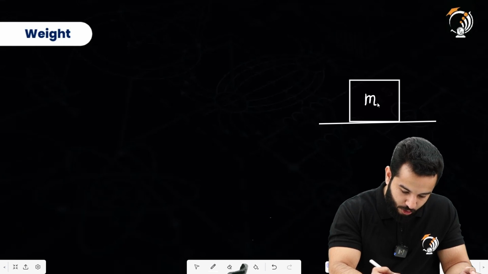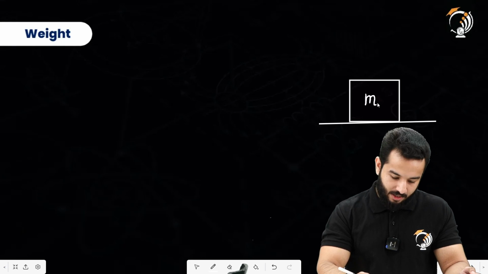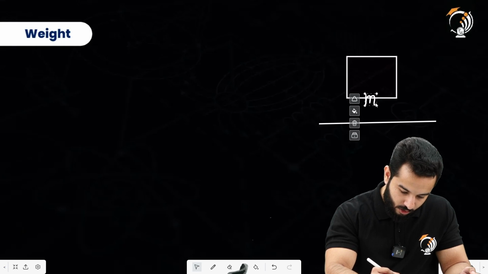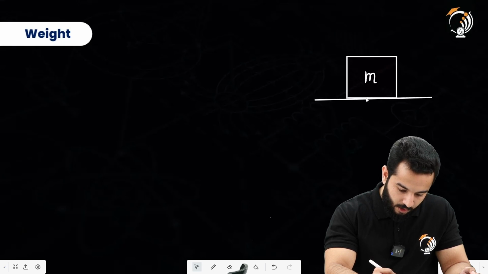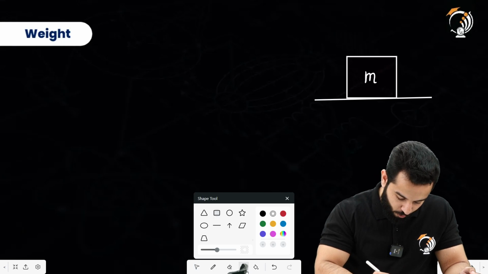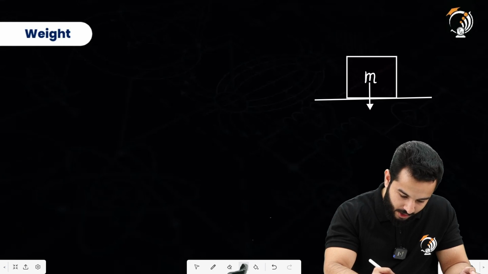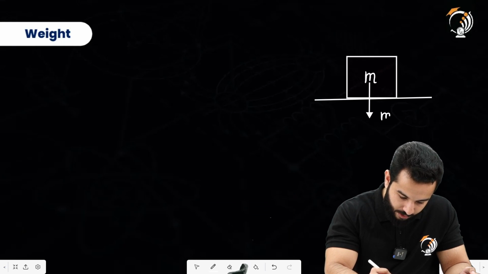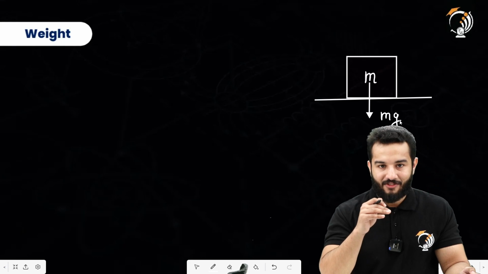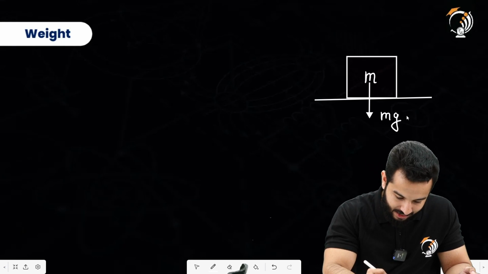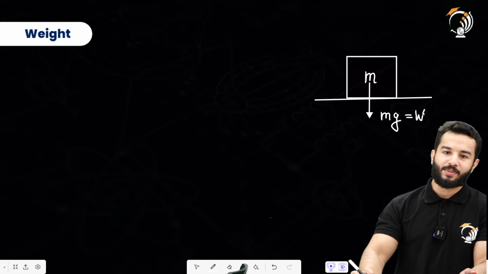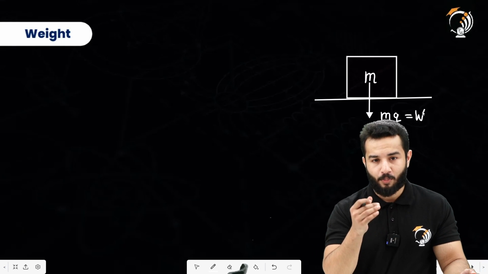So its mass is m, and we know that earth is going to pull this body because of gravitational force, and that gravitational force is going to be equal to mg. This value is actually called weight, right? So weight is basically the force with which the earth pulls the body down.